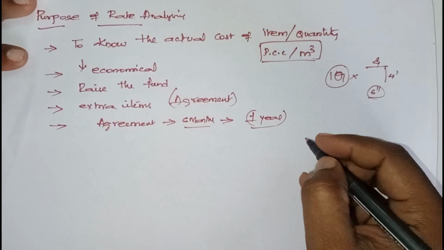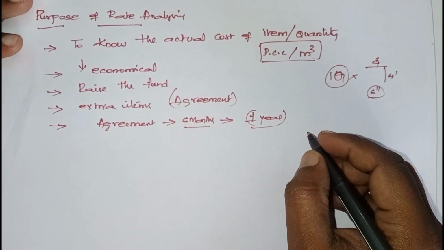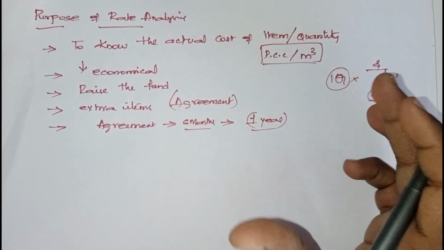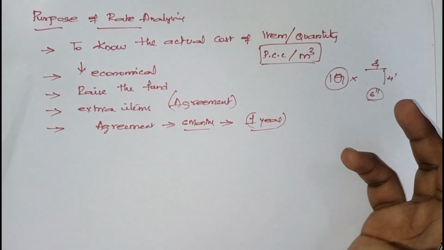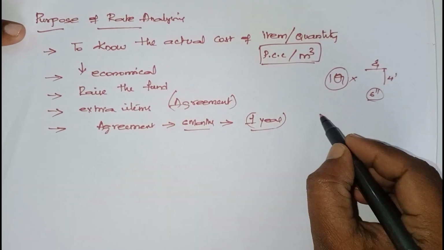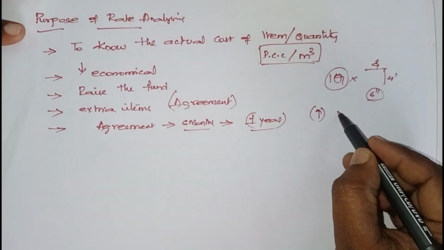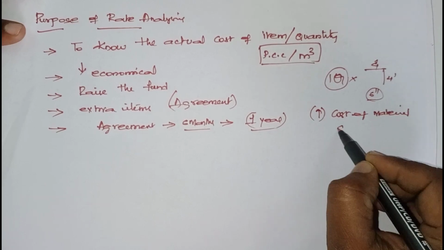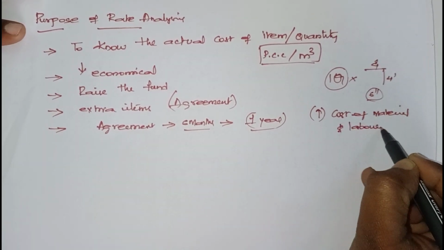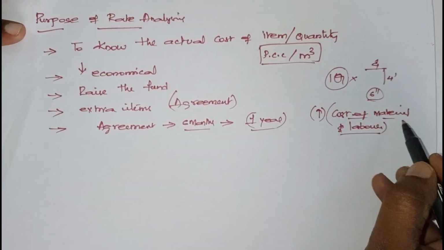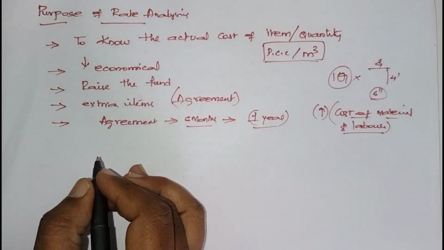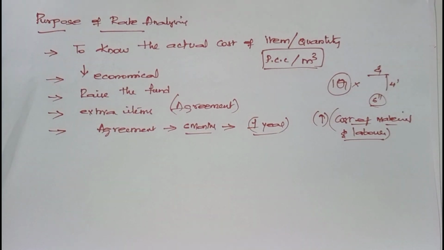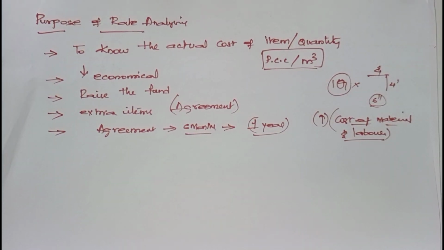Either the contractor's problem or departmental problem or some natural calamities that may occur. Because of that the work has been delayed. For that reason, sometimes there is an increase, that is a variation in the cost of material, and sometimes labor will also change. For that reason you have to go for the revision of the schedule of rates. In those situations you are going to do these things, right?